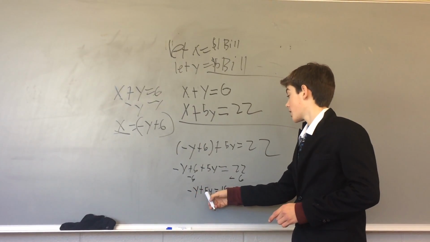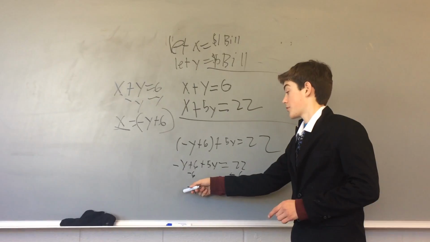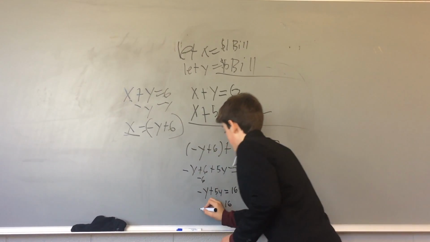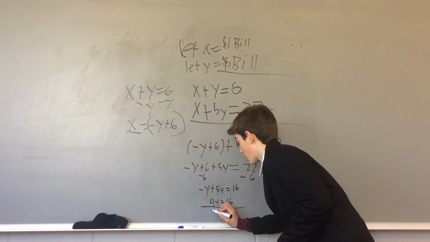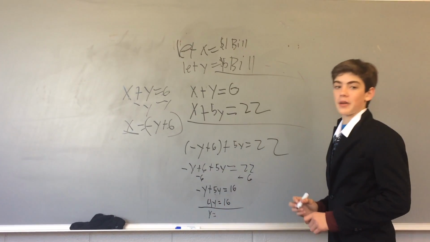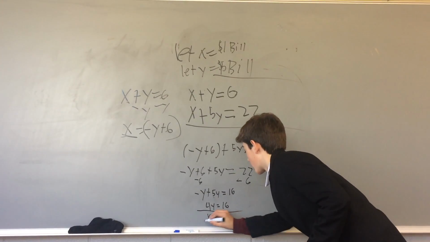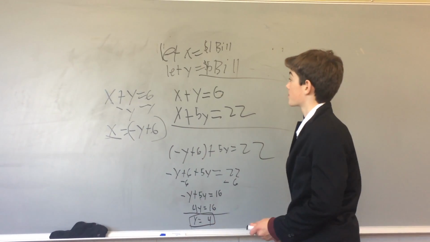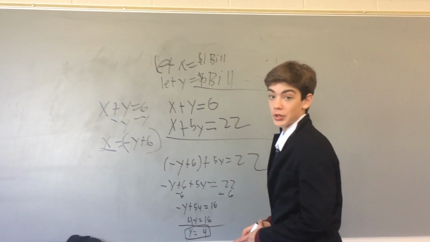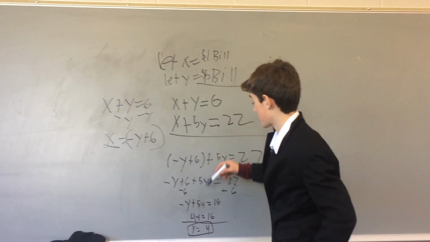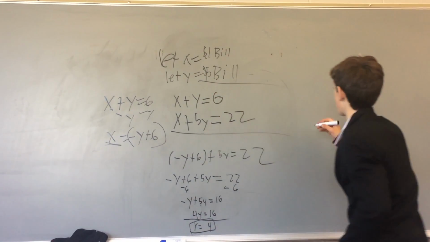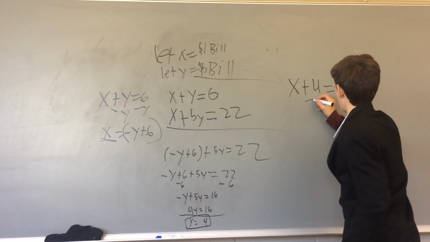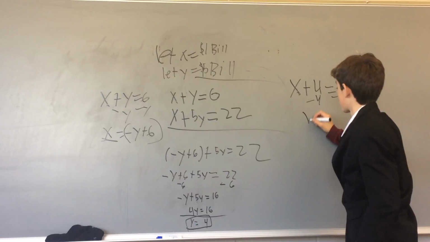You're going to combine minus y and 5y, so it's 4y equals 16. Divide the whole thing by 4. Then y equals 16 divided by 4, which is 4. So, meaning there are 4 $5 bills. So we have y, so now we need to solve for x. So we're going to substitute again, and we're going to substitute 4 in for y. So we're going to say x plus 4 equals 6, minus 4, minus 4, x equals 2.